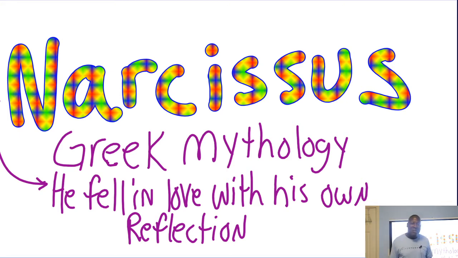That's right. He fell in love with his own reflection, but it caught up with him because this woman led him to a pool of water and he saw his reflection in the water. All he did was admire his reflection day and night. He didn't eat, he didn't sleep. He just looked at his reflection because it was so beautiful. But he couldn't have that reflection, so he decided to go into the water after it.